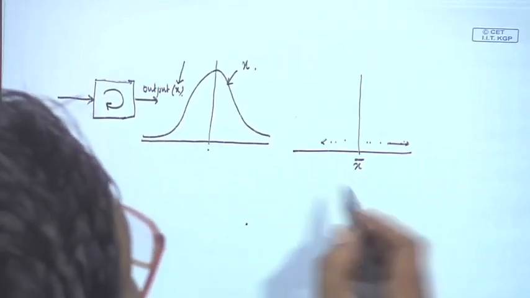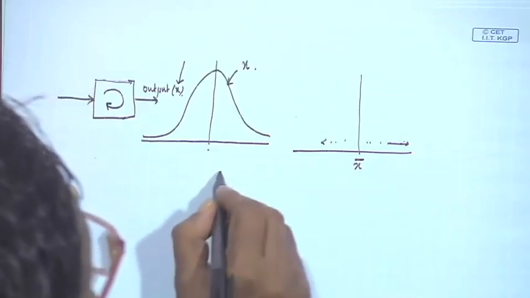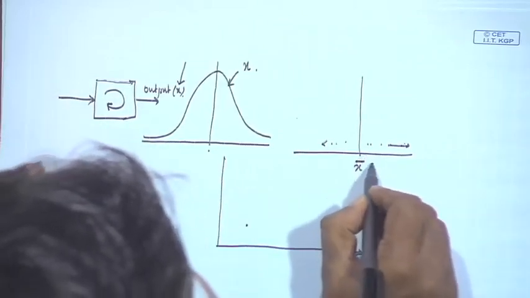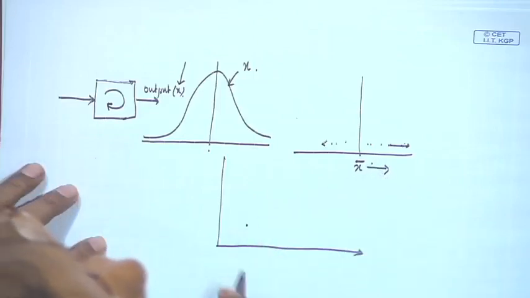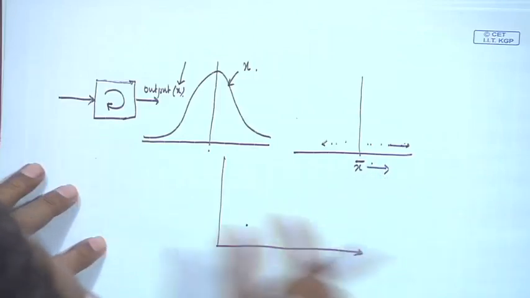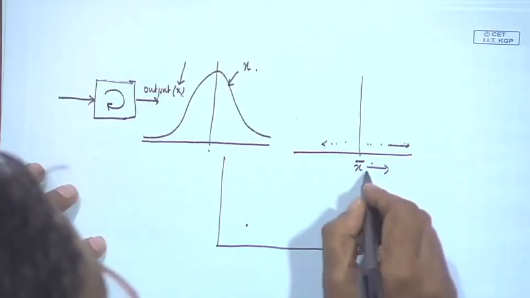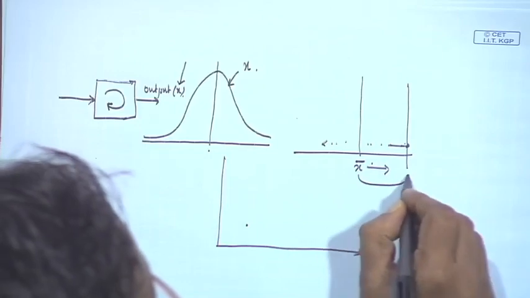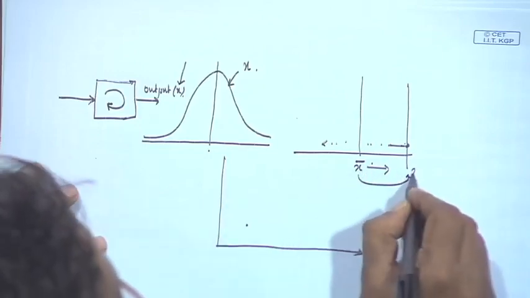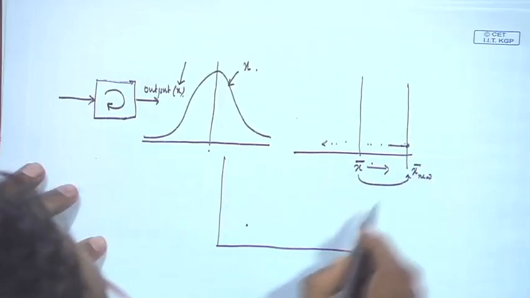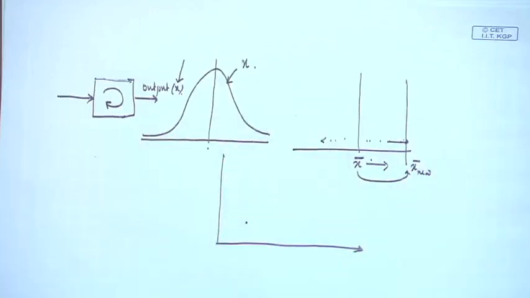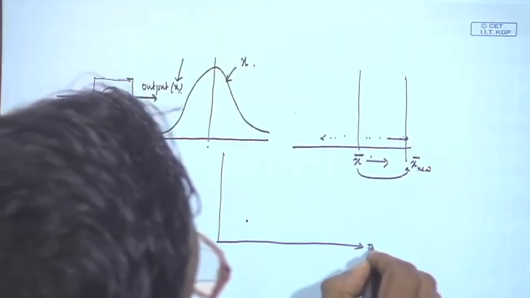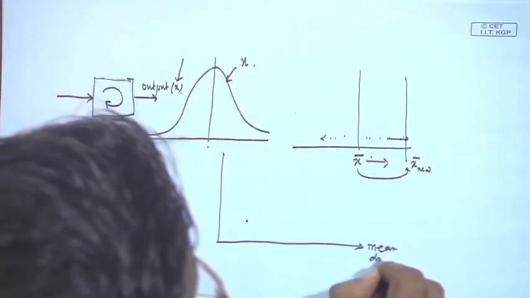Suppose I want to check if the mean shift has taken place, but it is very difficult to detect. Immediately you will not find out the change. Only when the change has become substantial, suppose this mean has gone to this level, this is the new mean, then you find out that much change has taken place. If I write on this side, that is mean change or mean drift,